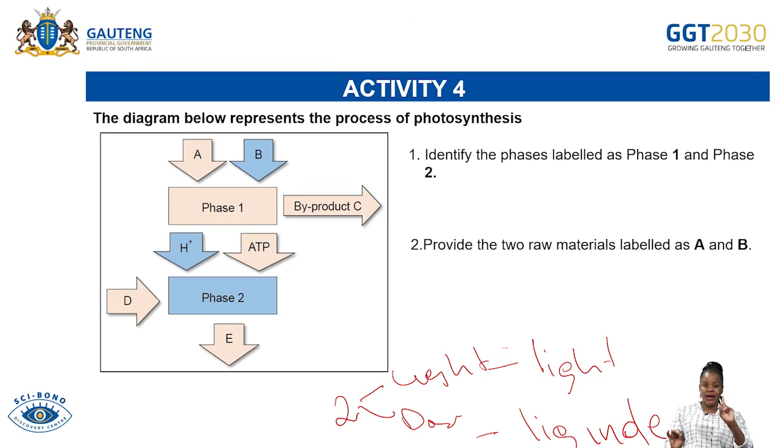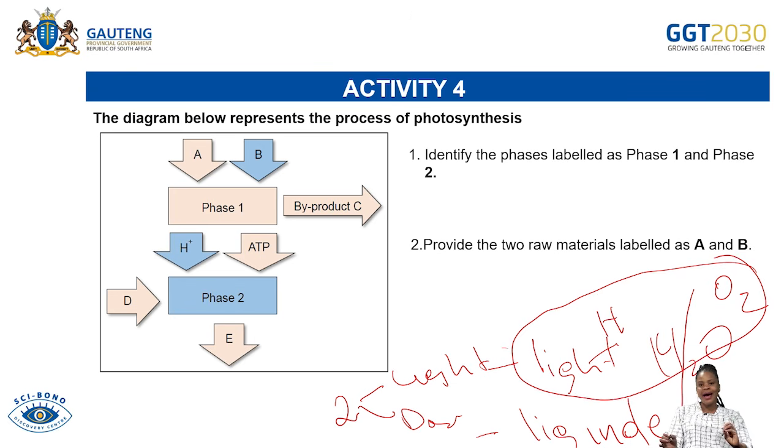Now, what is happening during the light phase? As I've said earlier, this phase needs light to take place. It also needs water for photosynthesis to take place. And this light is the one that is going to split the water molecule into what? Into hydrogen and oxygen. And don't forget that the process whereby light splits water into hydrogen and oxygen is called photolysis. Photolysis is that process.